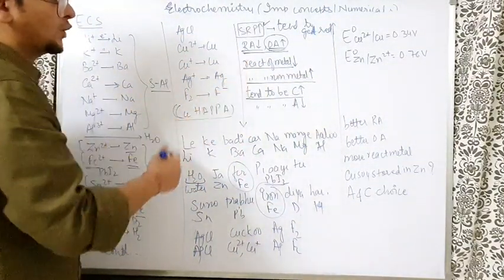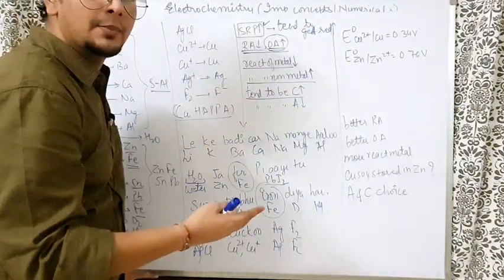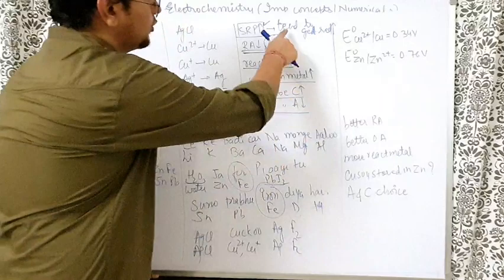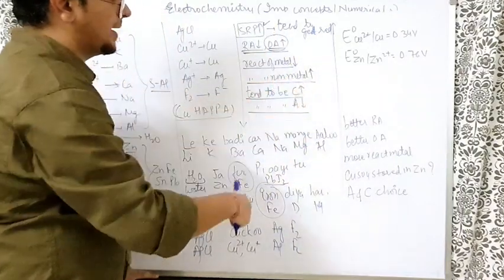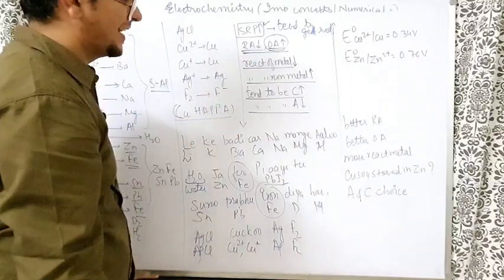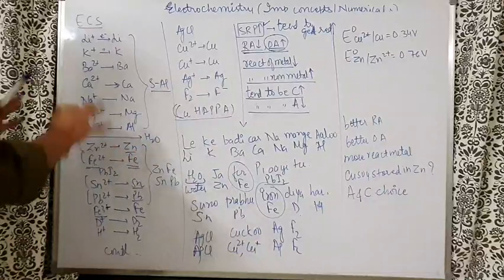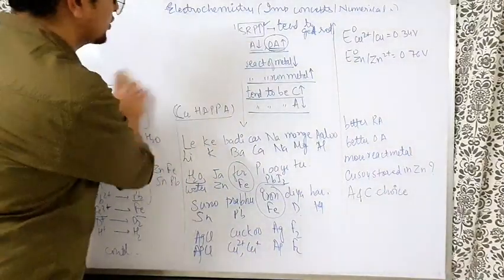Why? Because at cathode reduction happens. And if you have more tendency to get reduced, you will try to become cathode. And bhaiya, if you have less tendency to get reduced, if the SRP is less, you will try to become anode. So more SRP, tendency to be cathode is more and tendency to be anode is less. Now we are going to use this logic and do that question, and all the things I will be covering in a single question itself.